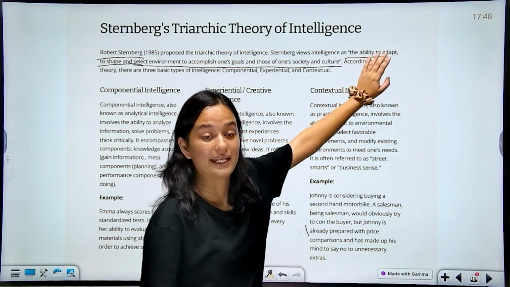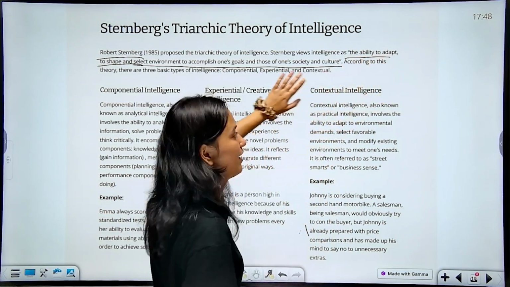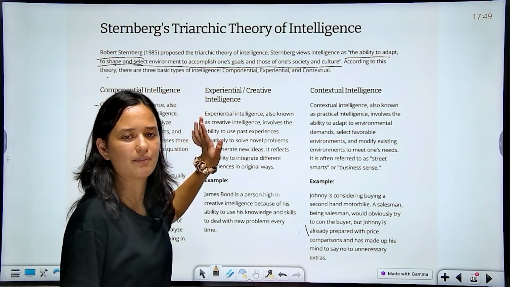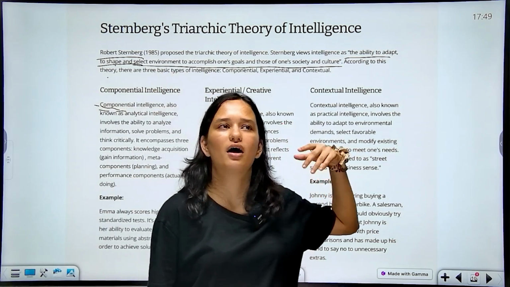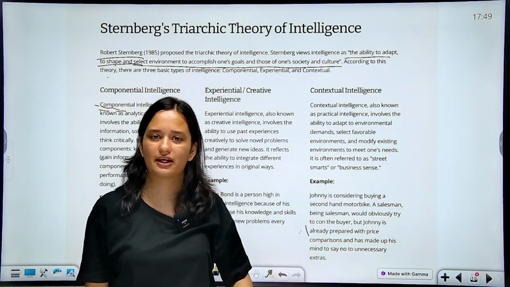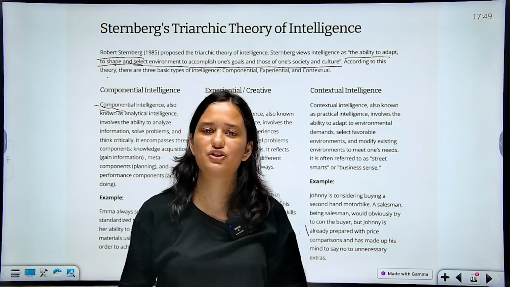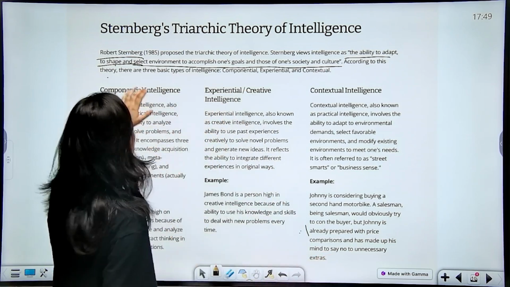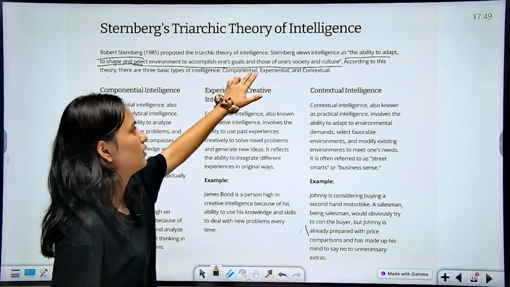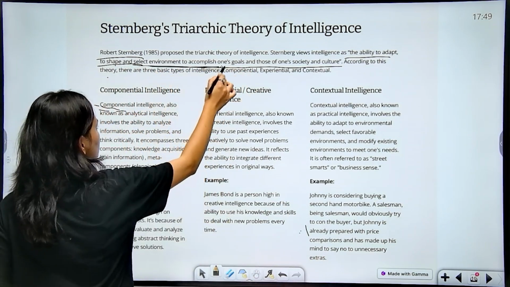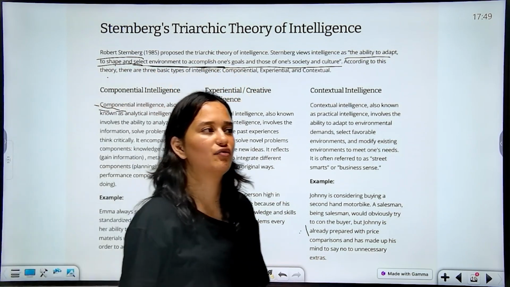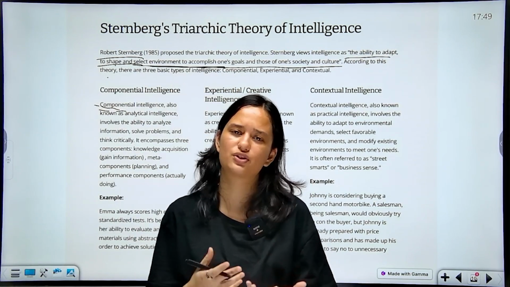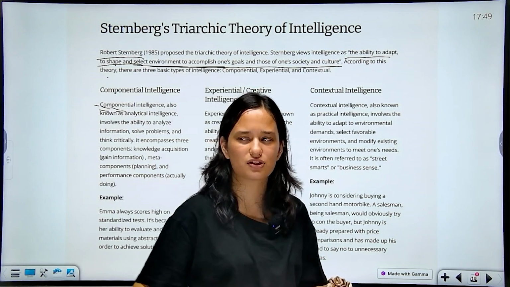The ability to adapt: how well you are able to adapt to your changing environment, and to shape it. If you're not able to adapt to the environment, how well are you shaping it? If you are coming from home to a hostel, how are you changing your environment in the hostel so that it feels more welcoming and you feel better? Select environment to accomplish one's goal. If you want to do better at study, you hang out with students who are more inclined towards study, but also towards a certain kind of fun.